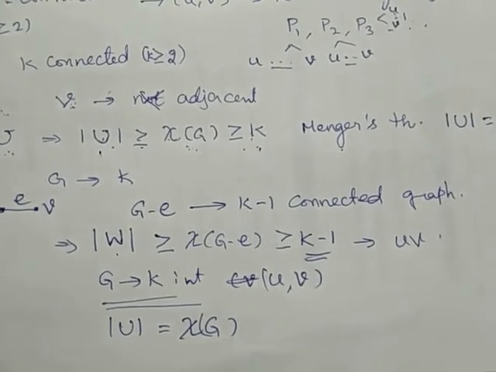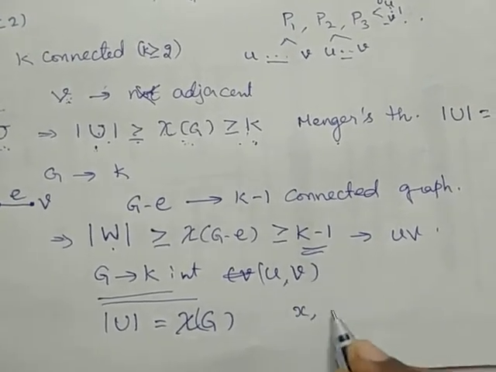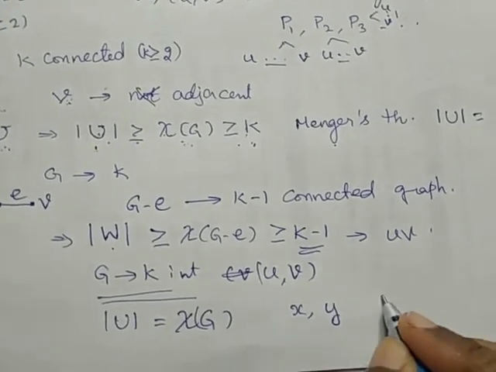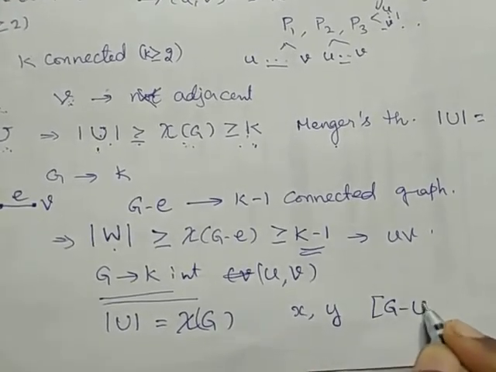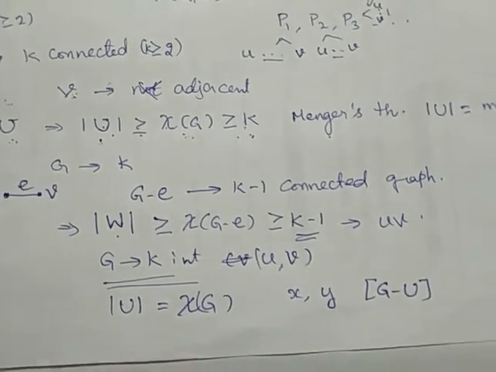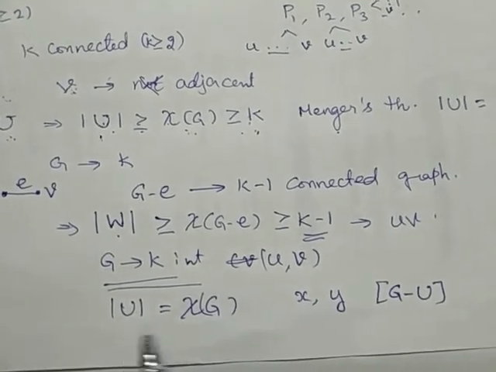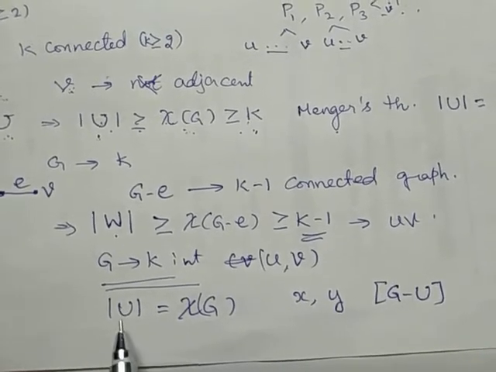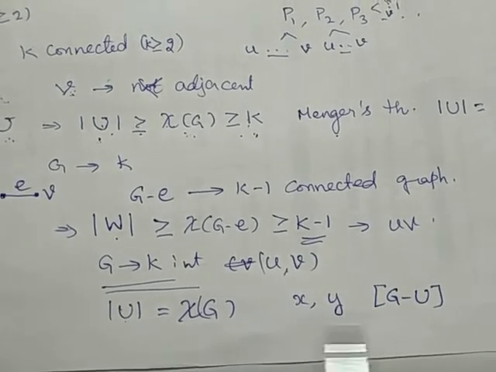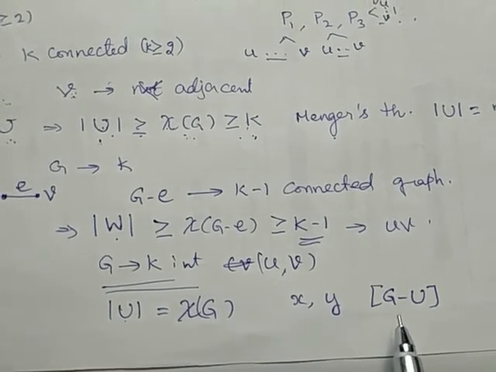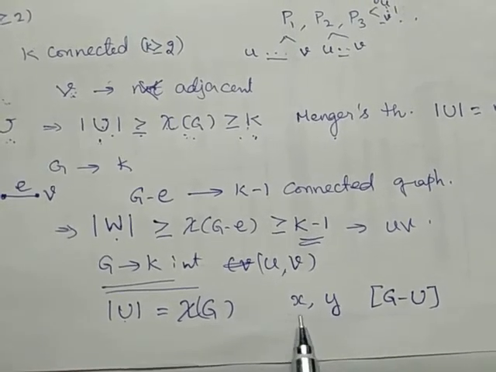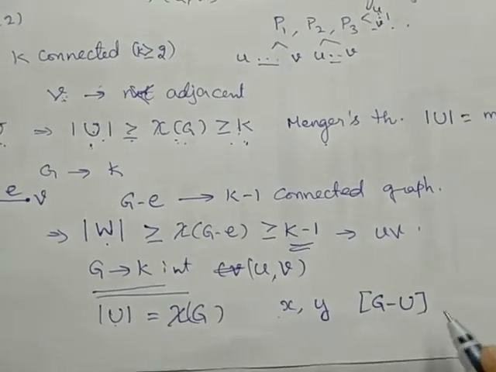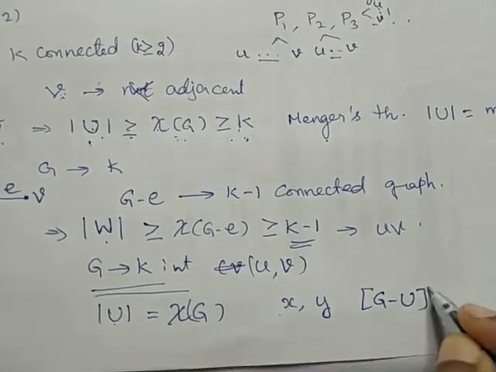I am considering two distinct vertices X and Y in G minus U. So, I have removed the vertices present in U from G. I am considering two vertices X and Y. If I remove U vertices, what will happen?